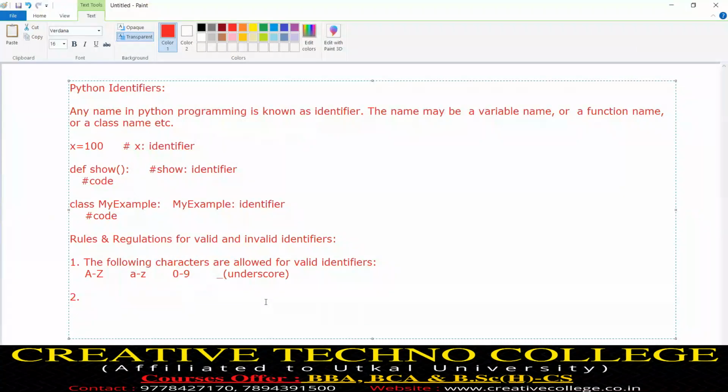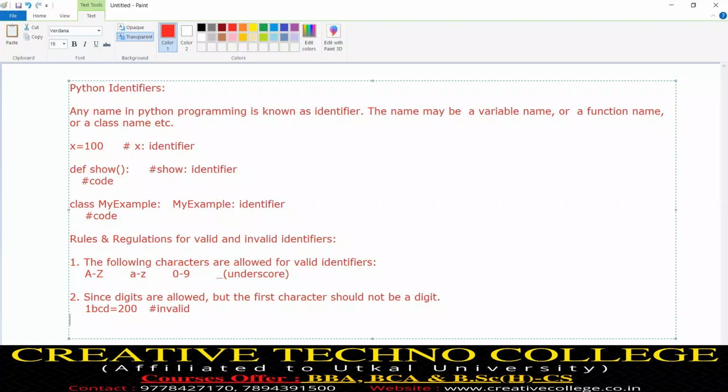Remember, since digits are allowed, but the first character should not be a digit. It's the protocol. That means 1ABCD equals 200 is invalid.